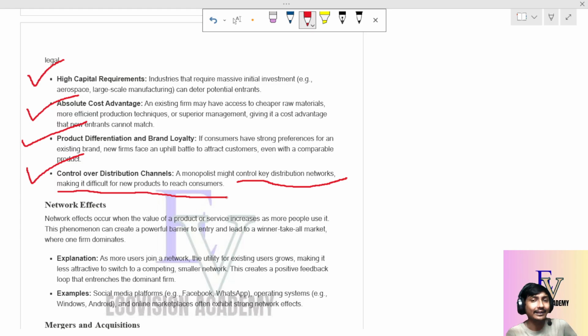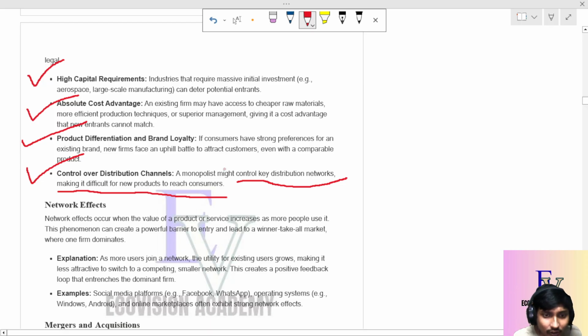Suppose I am a monopoly in my region, and I sell a particular pen, but I can see that many companies are coming to the market and are going to sell pens. But I have some key distribution networks, I have control over the distribution network, and due to that control, I make it difficult for new products to reach the customers. What happens is that I only provide the particular pens to the customers, and I have the monopoly power.